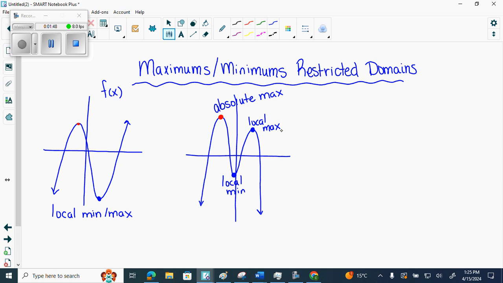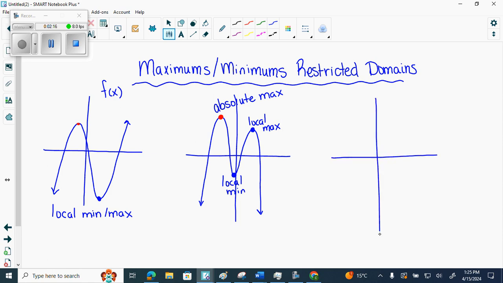Now, where would those values appear when we were doing what we were just doing? Where were those critical numbers? Where would those values occur? Critical numbers of the what? The first derivative. They'd be the critical numbers of the first derivative, yes? Okay. The critical numbers of the first derivative would be where the max and mins occur. We've talked about this. Okay, what happens if I restrict my domain, though?